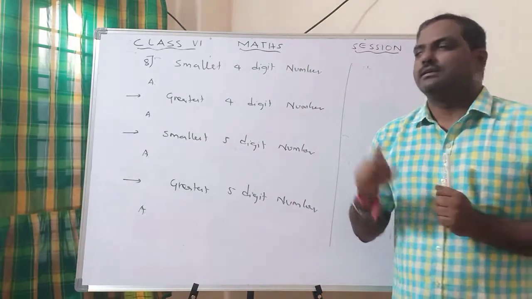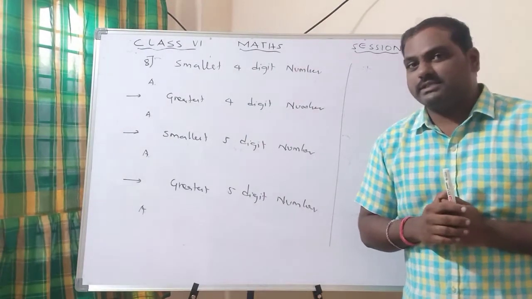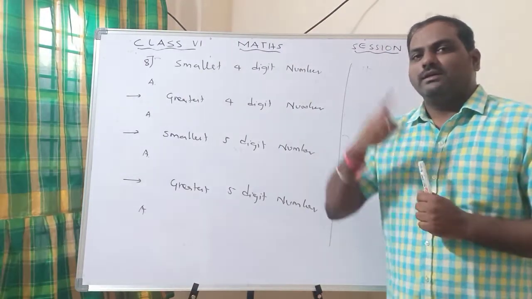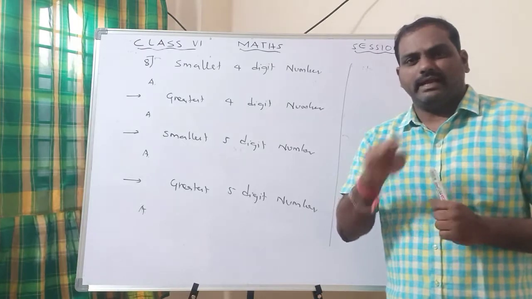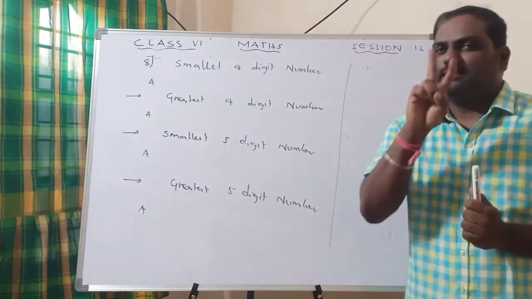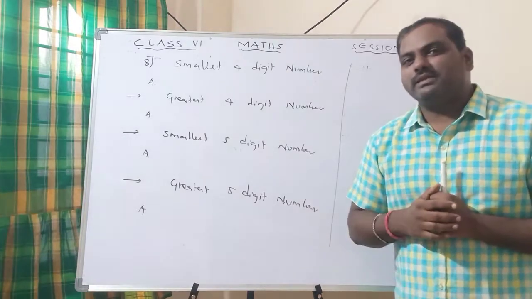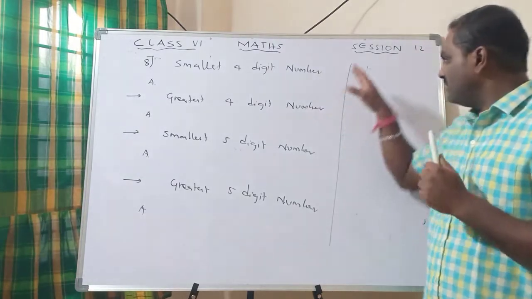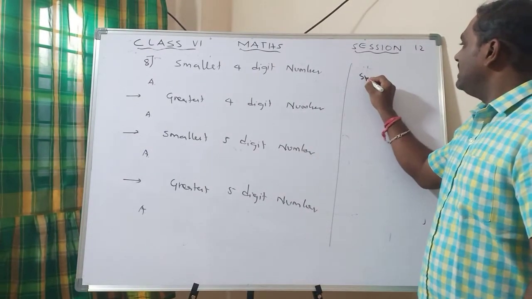Only one digit. 10, 11, 12, how many digits? 2 digits. 90 up to 99, how many digits? 2 digits. 100, how many digits? 3 digits.